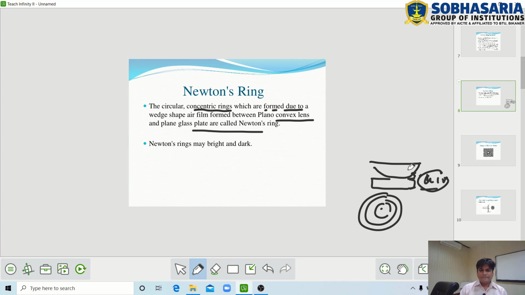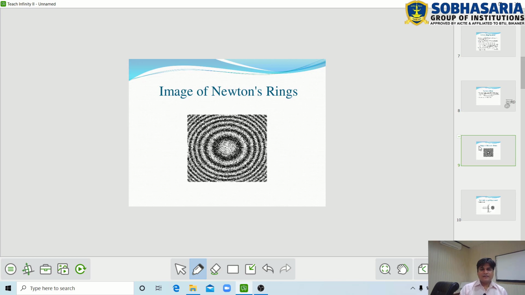Newton's rings are of two types, bright and dark. This is the image of Newton's rings. In this diagram we see in this pattern alternate dark and bright Newton's rings are formed. This is white, means bright Newton's ring, and this is dark, called dark Newton's ring. In this way we get concentric, alternate dark and bright Newton's rings.